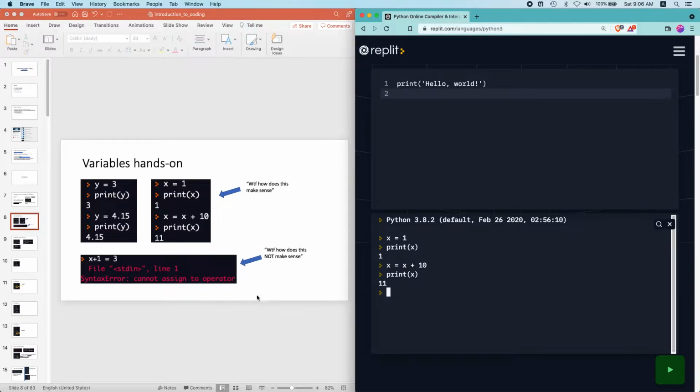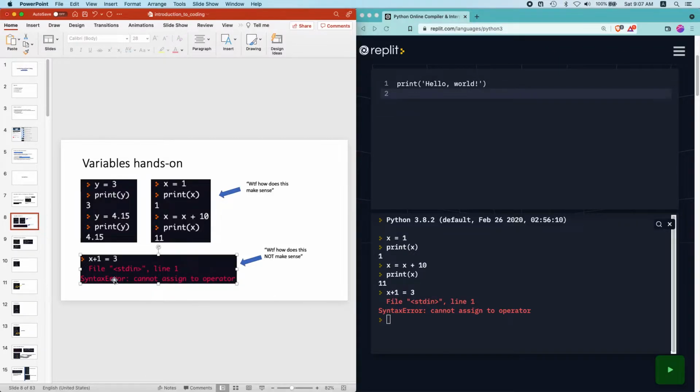Yeah, so then we take a look at the third picture over here, and we try to execute x plus 1 equals to 3. We see that it fails. It says cannot assign to operator. Basically, what this error is saying is that the left hand side is not a variable, because x is the variable, but x plus 1 is not a variable.